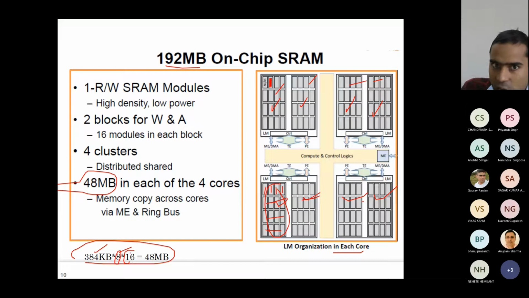In each block, you have 16 modules, and each module is 384 KB. So in total, you get 48 megabyte in each core. Because there are 4 cores, you multiply 48 by 4, and you get 192 megabytes.